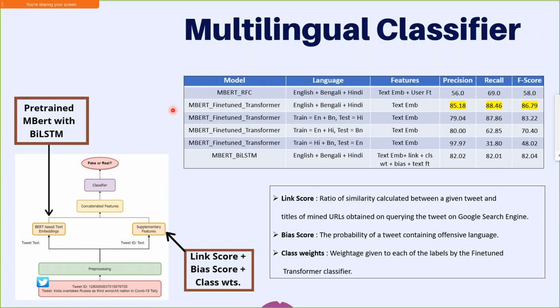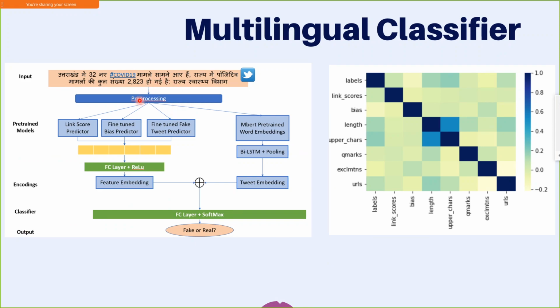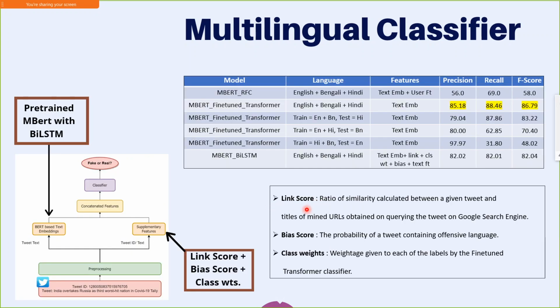Moving on to the next experiment, we obtained the tweet embedding by passing pre-trained word embeddings through a BiLSTM model, followed by max pooling. The other features were also passed through some stacked layers, after which they were concatenated with the obtained tweet embedding and classified using a simple FC layer. In this experiment, we have also used some interesting text-based features like the link score, the bias score, and the class weights. A quick description of the features used.